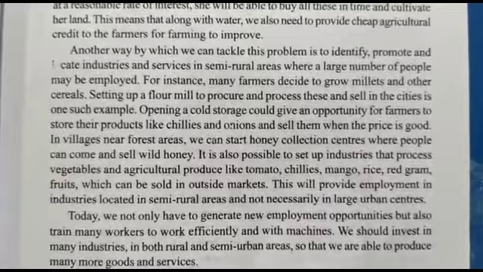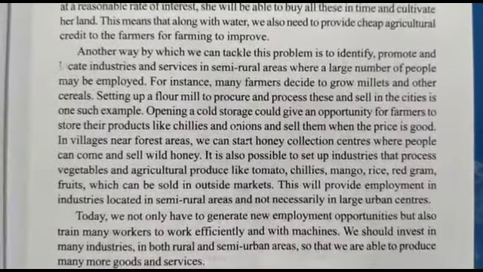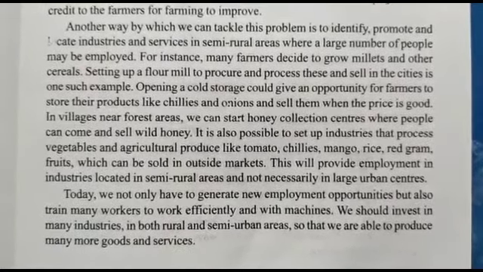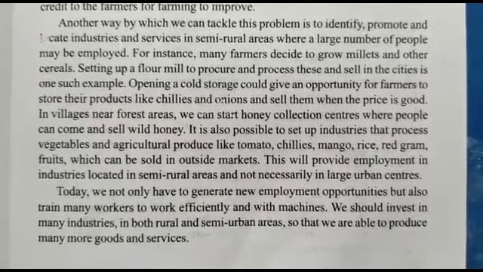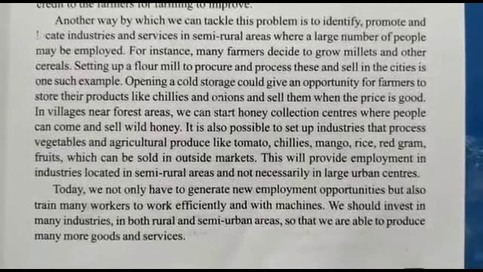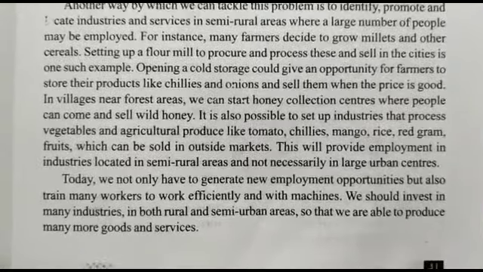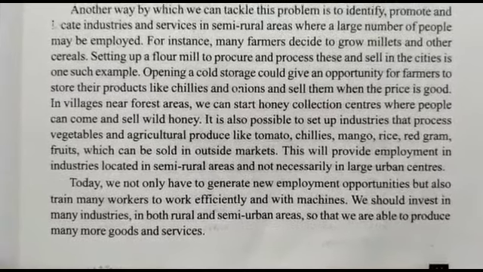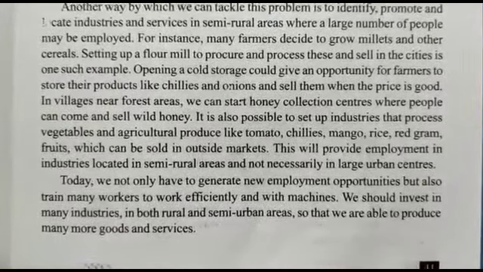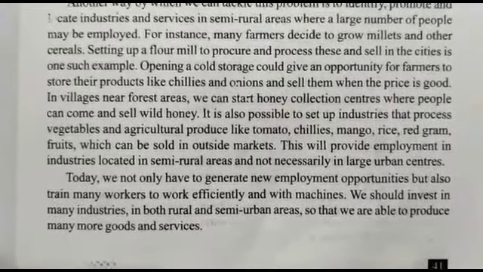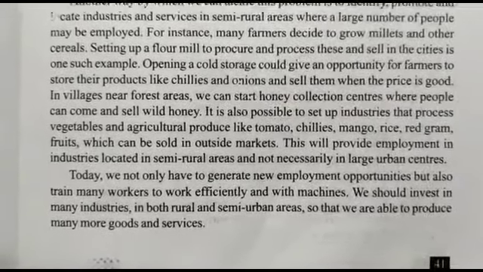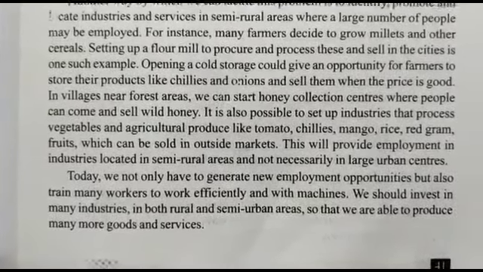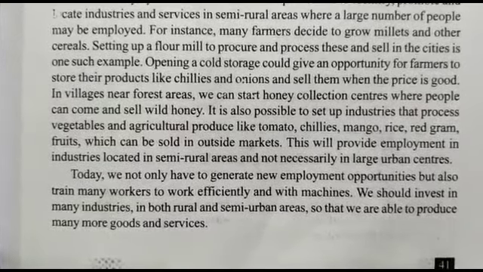Third one is opening cold storages, which could also give the opportunity for farmers to store their products like chilies, onions, tomatoes, to sell when there is a good price, and it leads to side income for the farmers, at the same time employment for the people who are free. Fourth one, the villages which are close to the forest can also start honey collection centers, so it can provide some kind of employment. Fifth one is starting with vegetables and agriculture products, for example tomato, chilies, mangoes, rice, red grams, fruits. Selling all these things outside in the markets also creates some kind of employment.